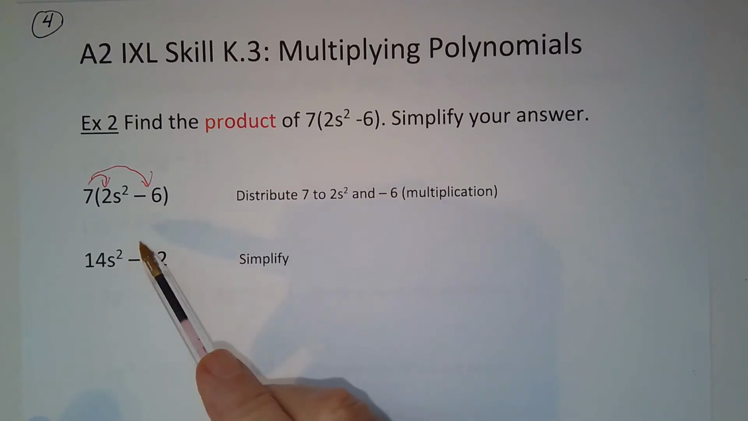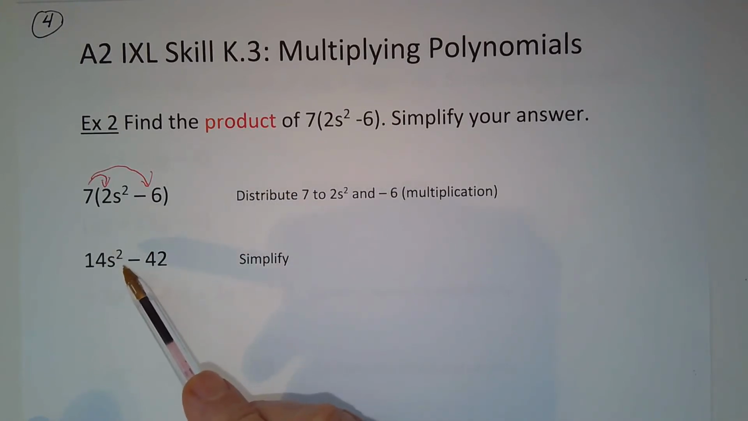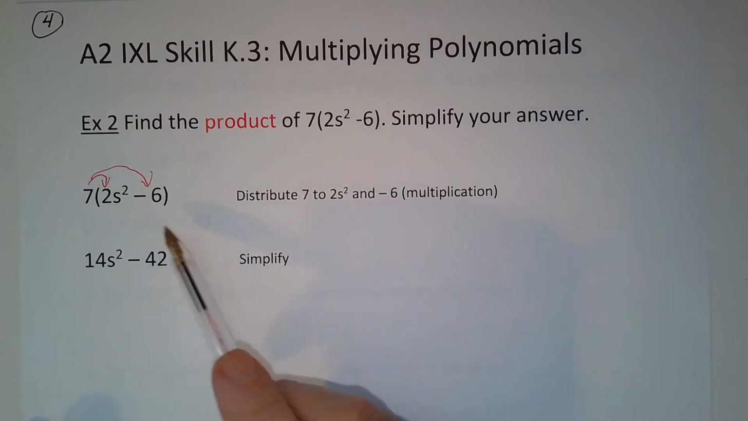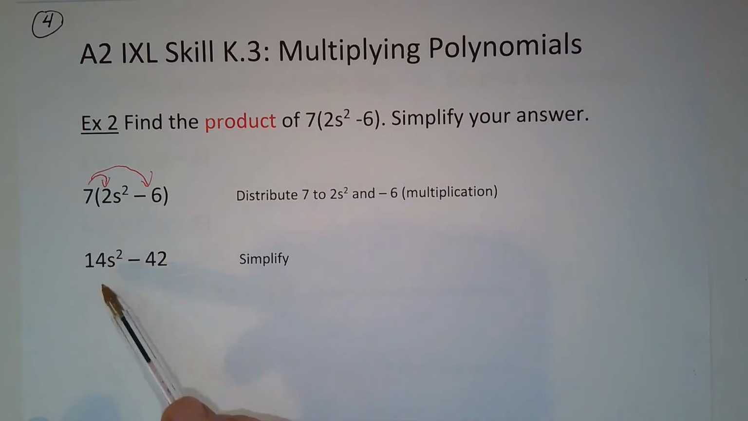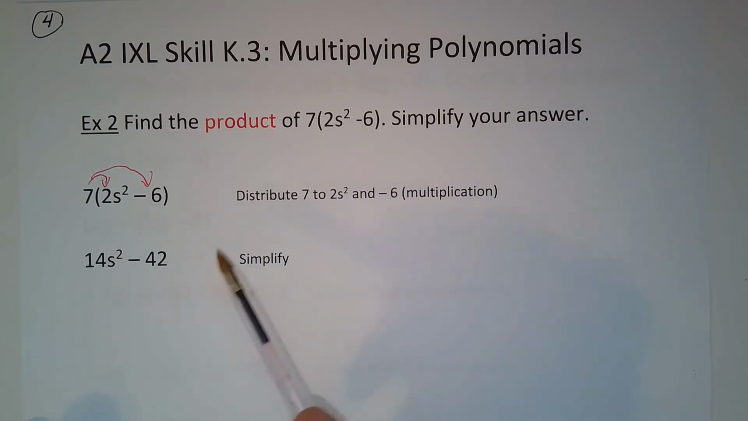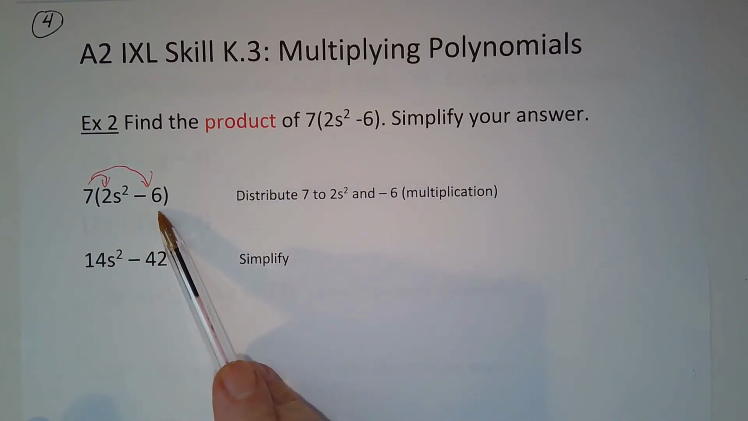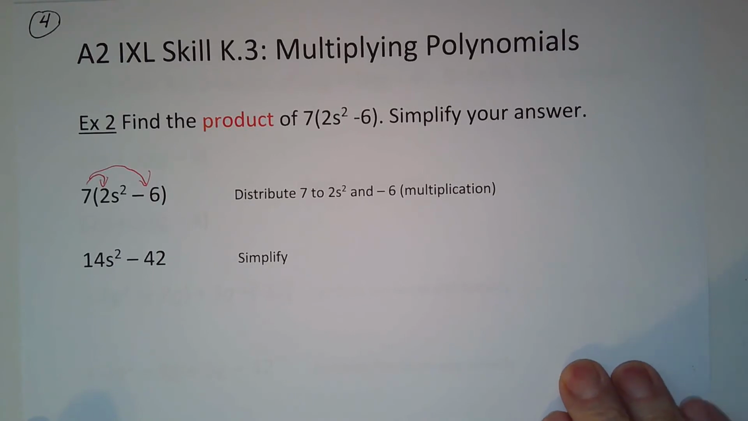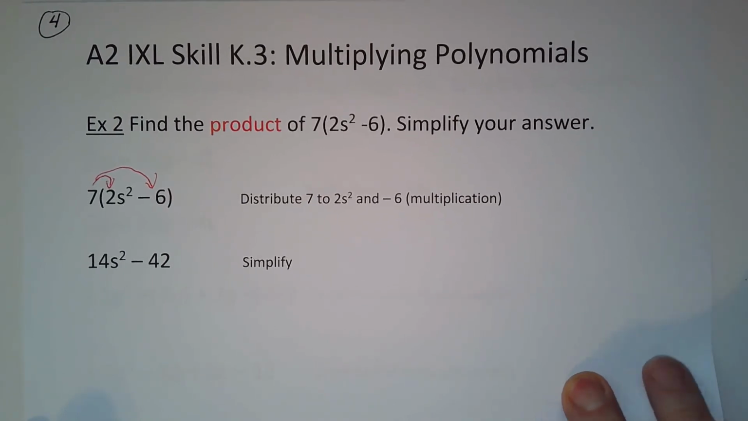So notice here in this problem, you aren't going to have to add together exponents because there's only one variable, the one s squared that was up here, 2s squared. So 2 times 7, I said, is 14s squared, bringing it down. Now 7 times negative 6, positive times a negative, is negative 42. So that's simplified, and that seems pretty darn easy. And it is, but you're using the same principles all the way through this.